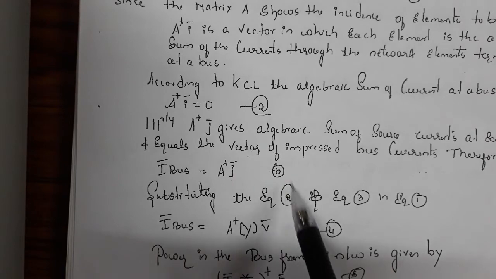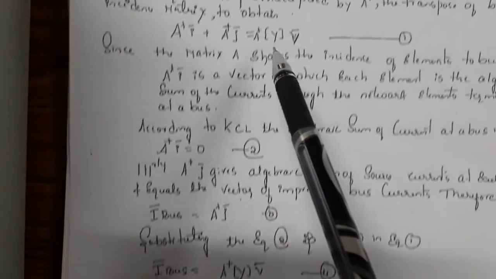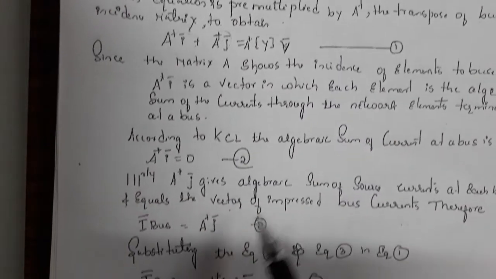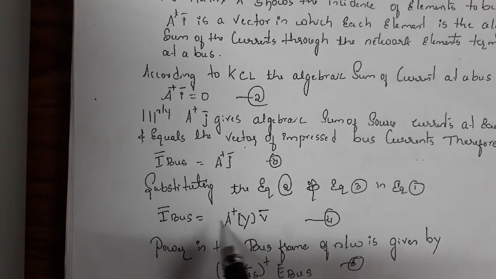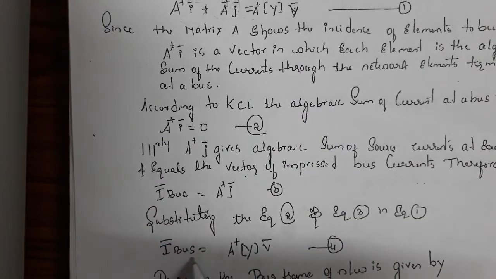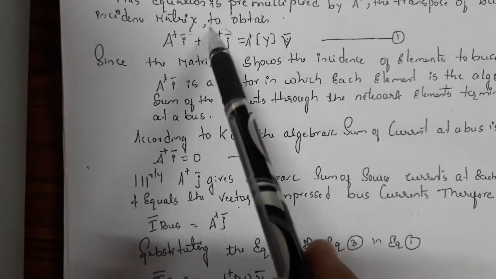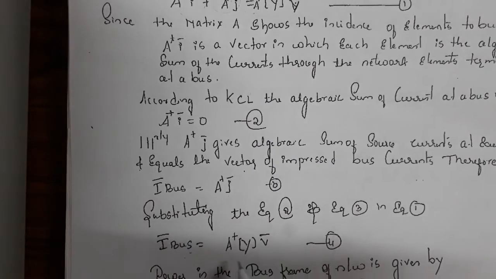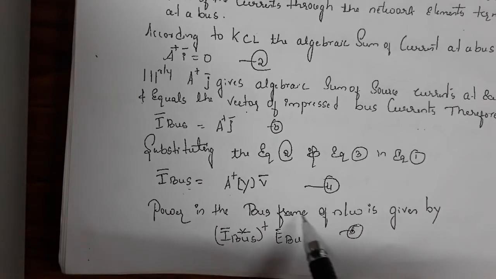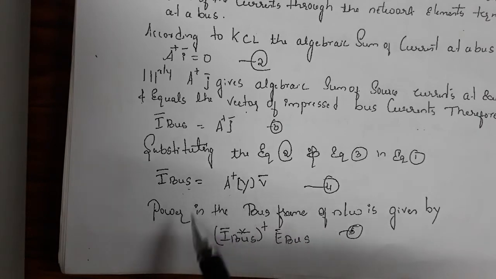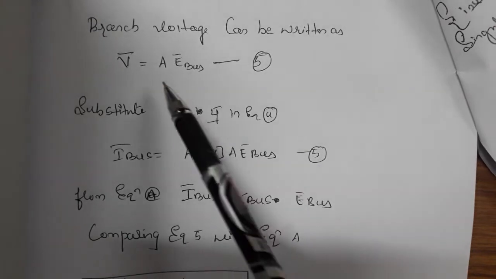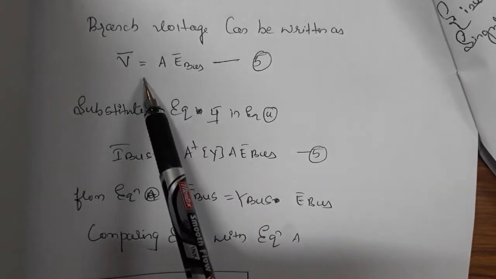Now what you have to do: equation 2 and equation 3 substitute in equation 1. So this term will be 0, this is I bus. That only we are substituting here, just have a look. Therefore I bus is A transpose of Y into V, this is equation 4. And this is the general bus frame of the network, this is the general form as they have given. Once we got equation 5,